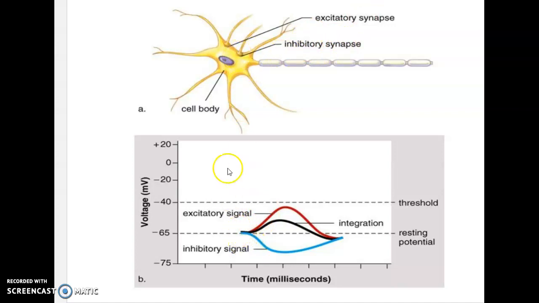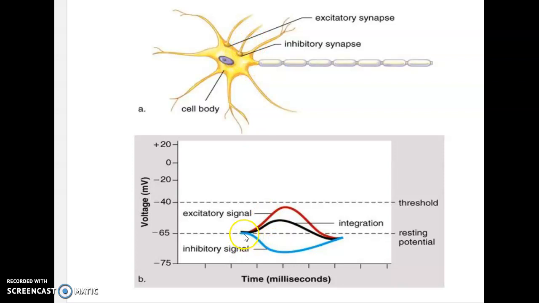Either I'm opening up channels that allow negative ions to flow in. A good example of that is GABA, opening up chloride channels to allow chloride ions, which are negative, to come in, which is going to cause my voltage to drop, because if something negative comes in, it causes this to drop. The other option is if I open up a channel that allows positive ions to not go into the cell, but to leave the cell.